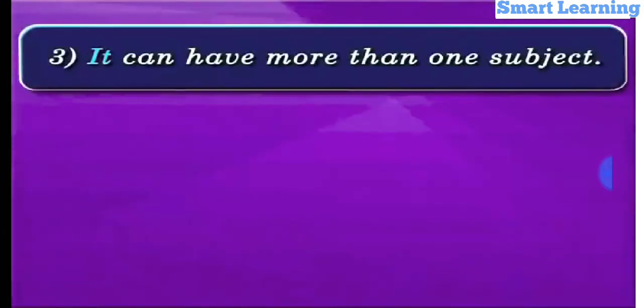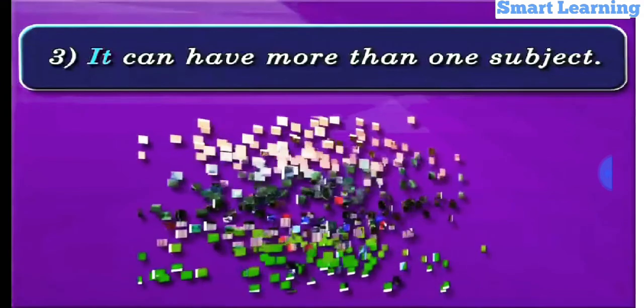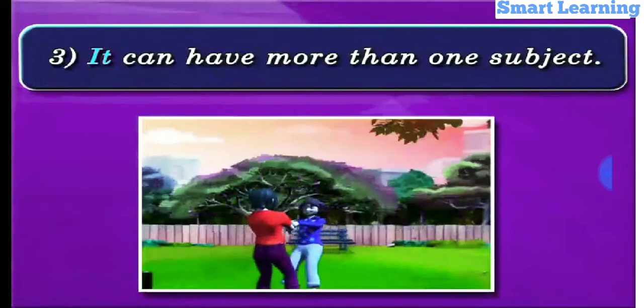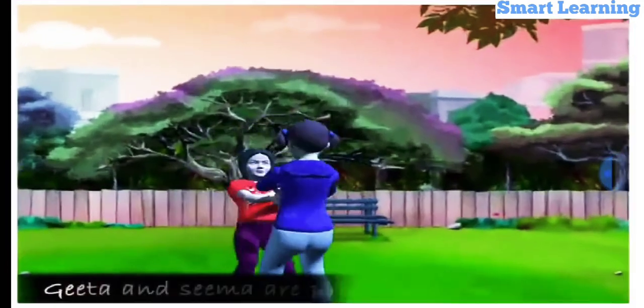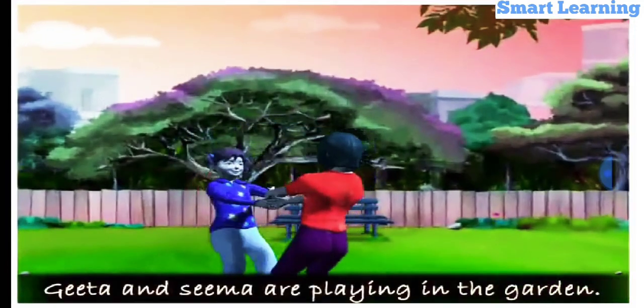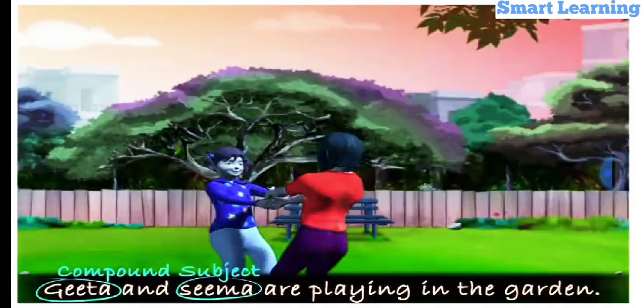Three. A simple sentence can have more than one subject. So, in a simple sentence, there can be two persons or things who are being talked about. Geeta and Seema are playing in the garden. Here, Geeta and Seema form the compound subject of the sentence.